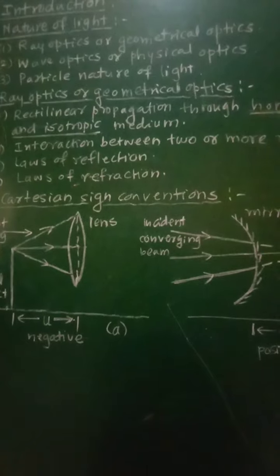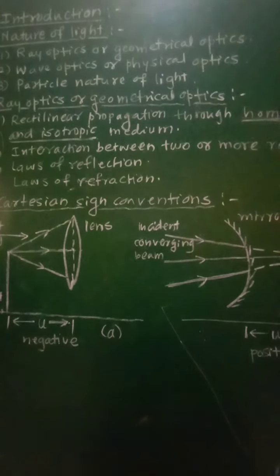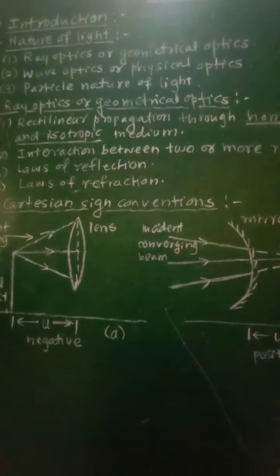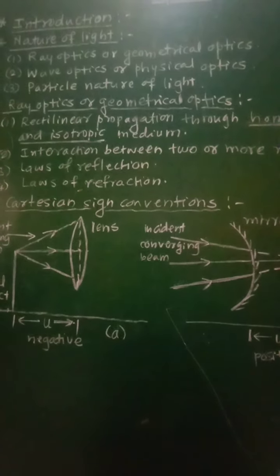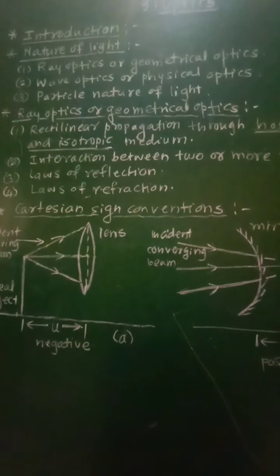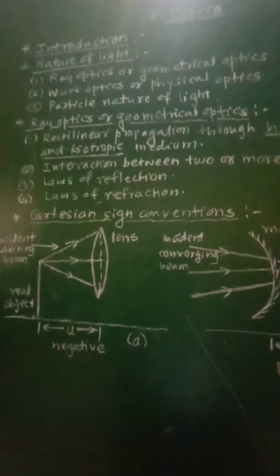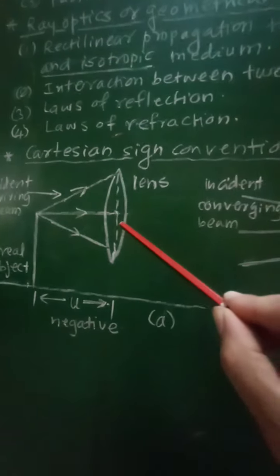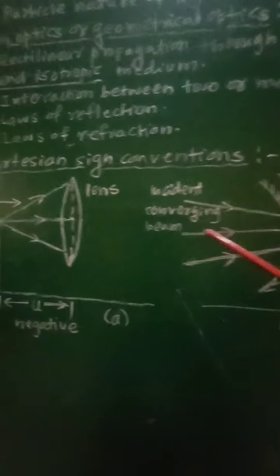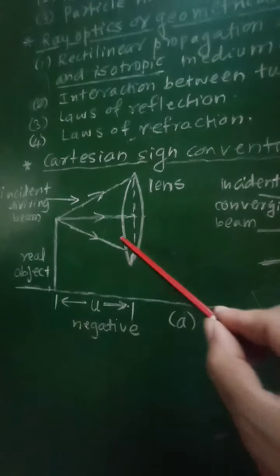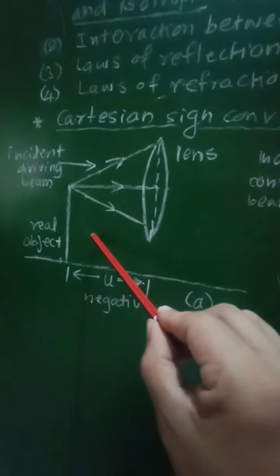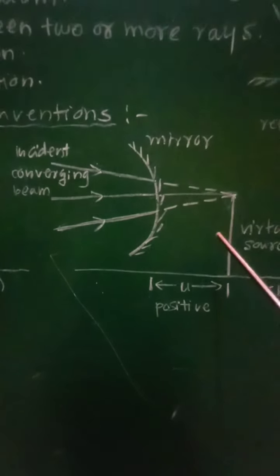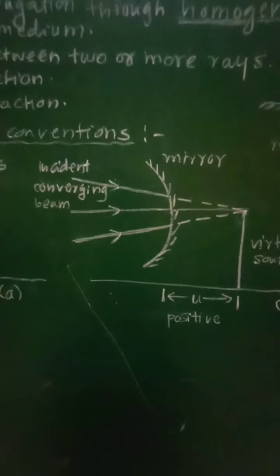Now a real object should be shown to the left of the pole and a virtual object to the right of the pole. So if you consider the optical center or the pole of the mirror, the real source will be directed towards the left and the virtual source will be directed towards the right.